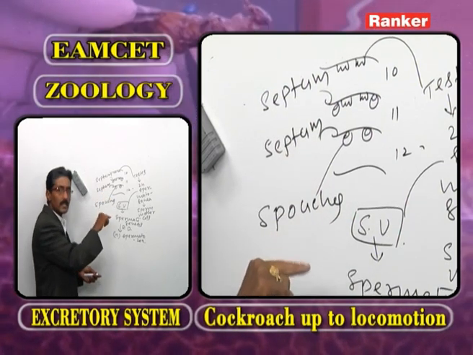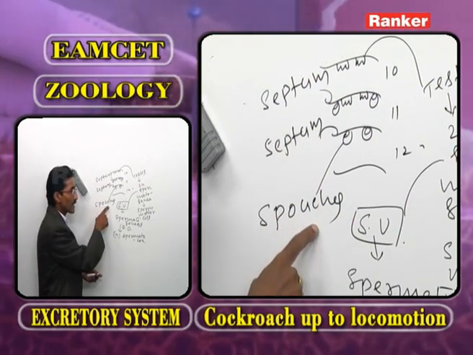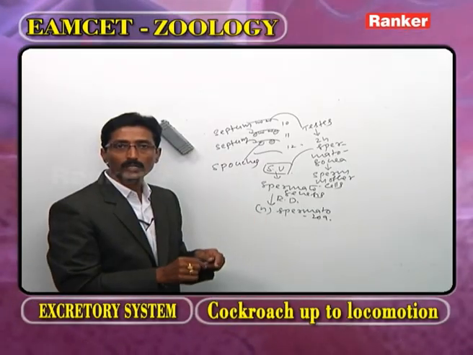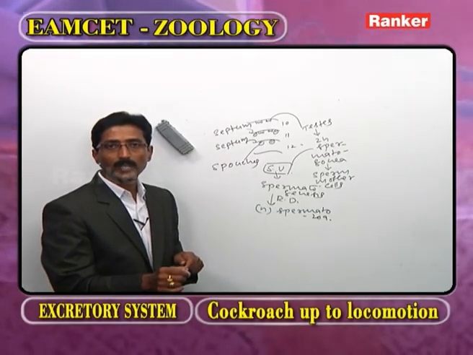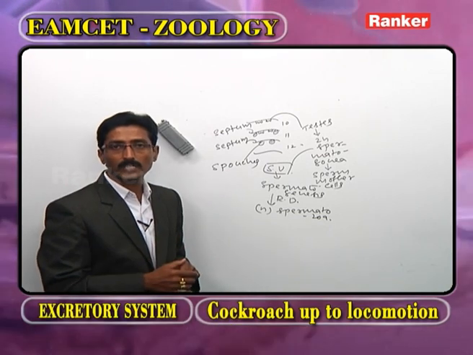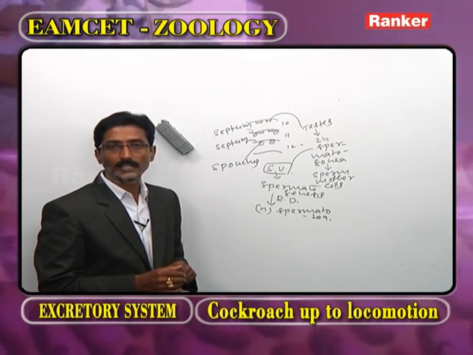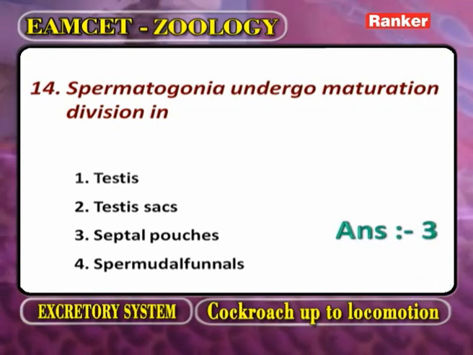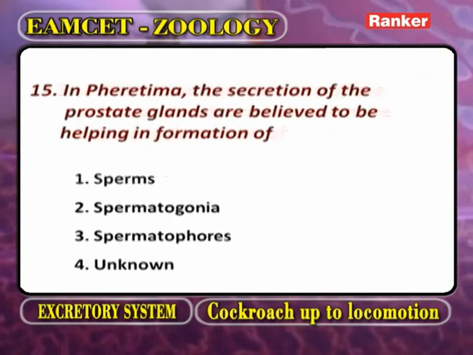In these septal pouches, the spermatogonia undergo reduction division or maturation or spermatogenesis. Now, the correct answer is the third option, septal pouches. Now, go for the next question.